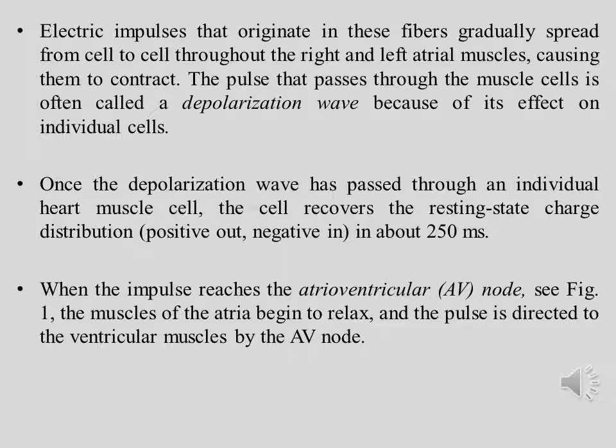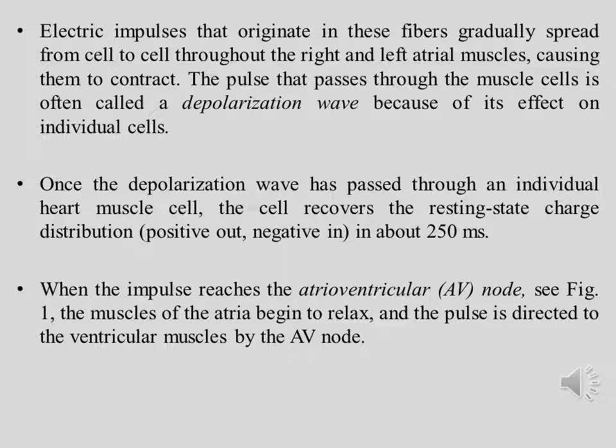The pulse that passes through the muscle cells is often called a depolarization wave because of its effect on individual cells. Once the depolarization wave has passed through an individual heart muscle cell, the cell recovers the resting state charge distribution, positive out, negative in, in about 250 milliseconds. When the impulse reaches the atrioventricular, AV, node, see the figure.